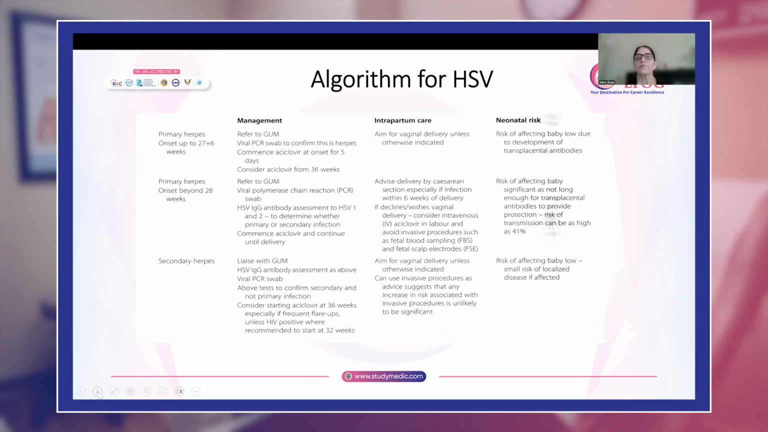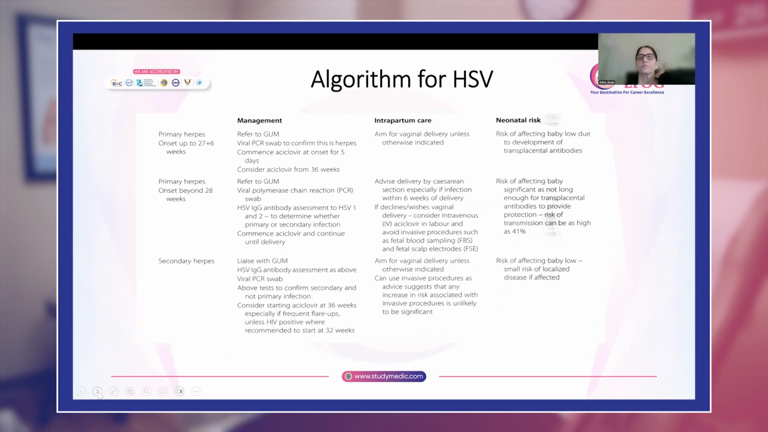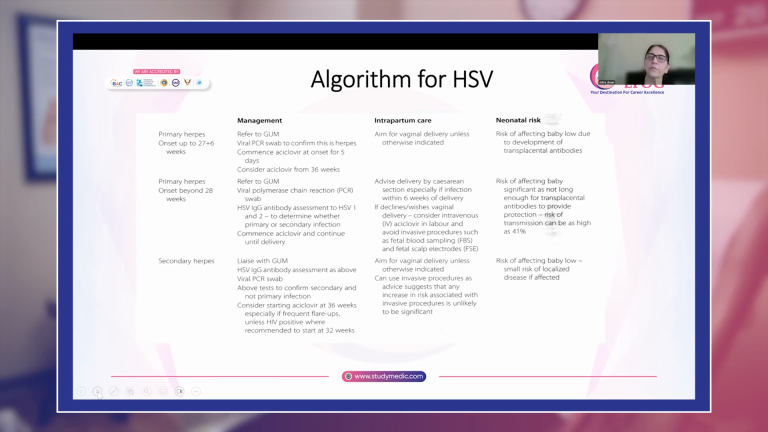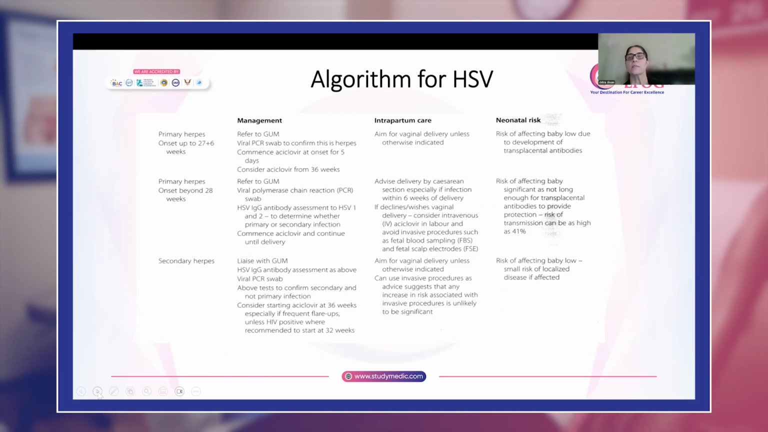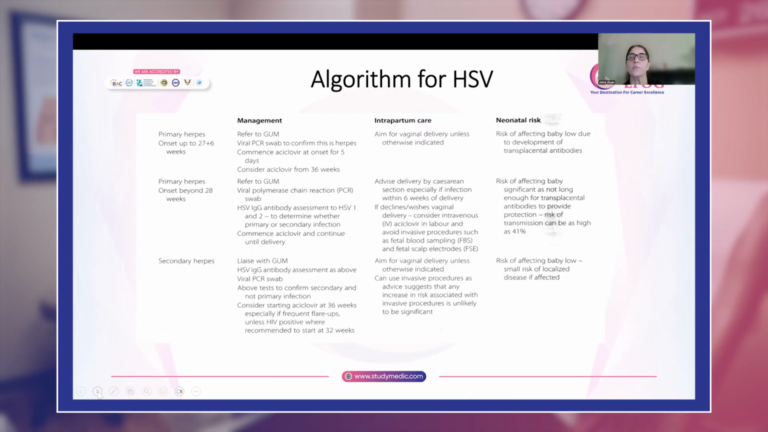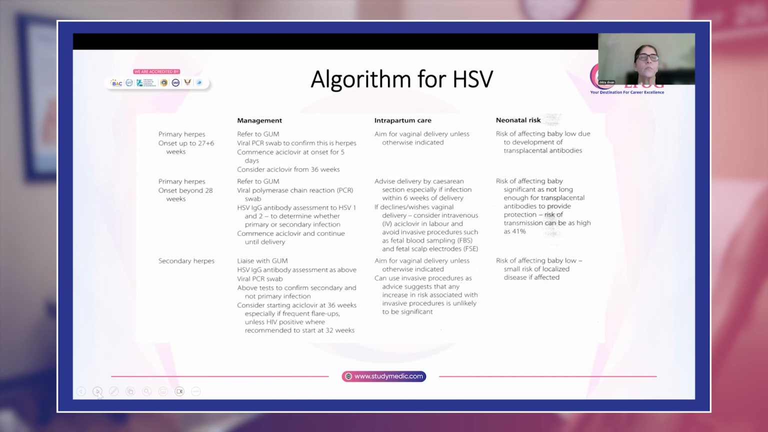And the risk of affecting the baby is significant because a lot of time has not passed between the mother developing the infection and she doesn't have enough time for transplacental spread of antibodies to the baby. So the risk of transmission for the baby is about 41%, especially if she has a vaginal delivery.